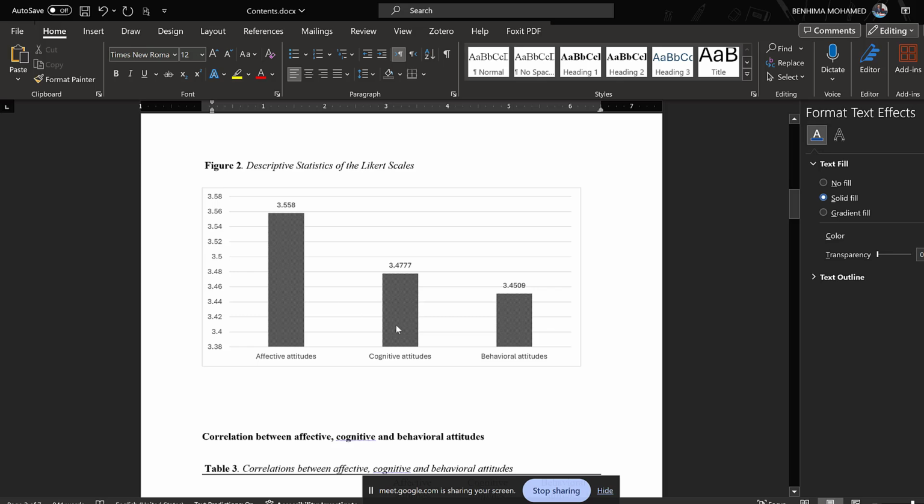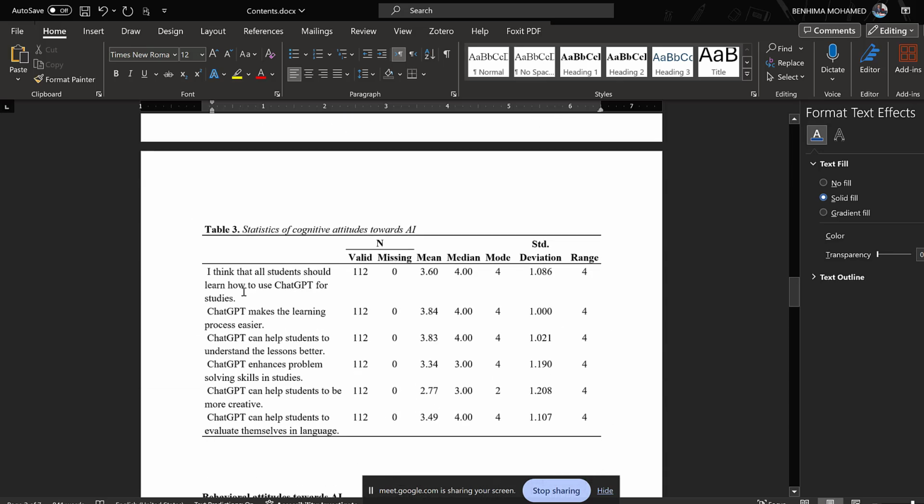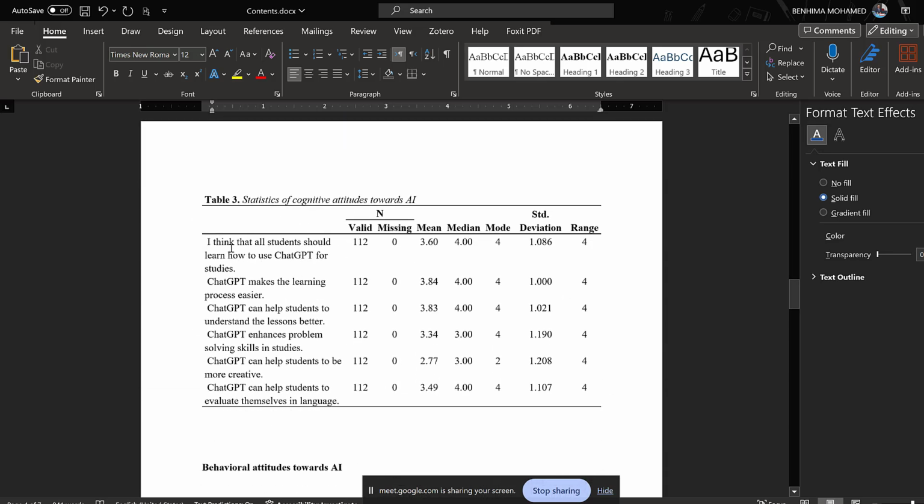They feel at ease, but cognitive tasks, let me see what it says, so as not to be biased. I think that all students should learn how to use ChatGPT. ChatGPT makes the learning process easier. ChatGPT can help students to understand the lessons better, enhances problem-solving skills in studies, can help students to be more creative, can help students to evaluate themselves in language.